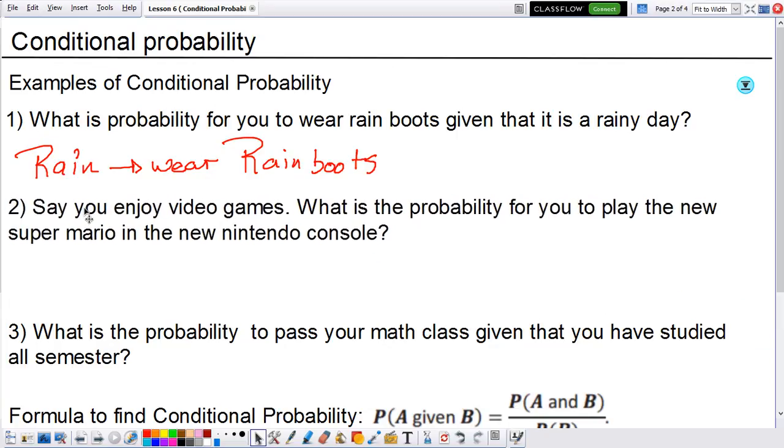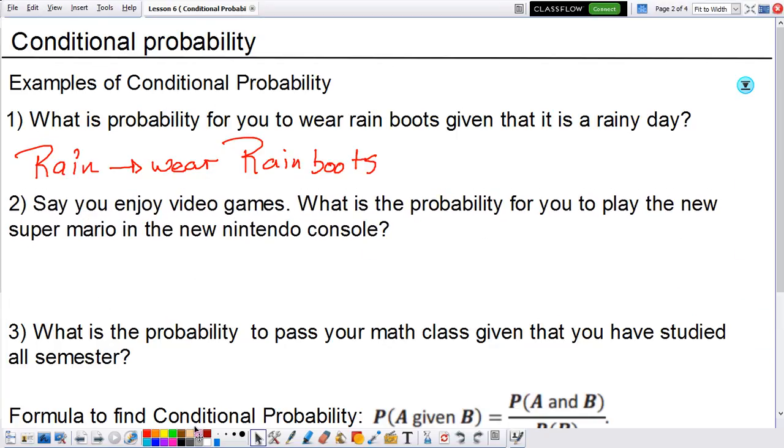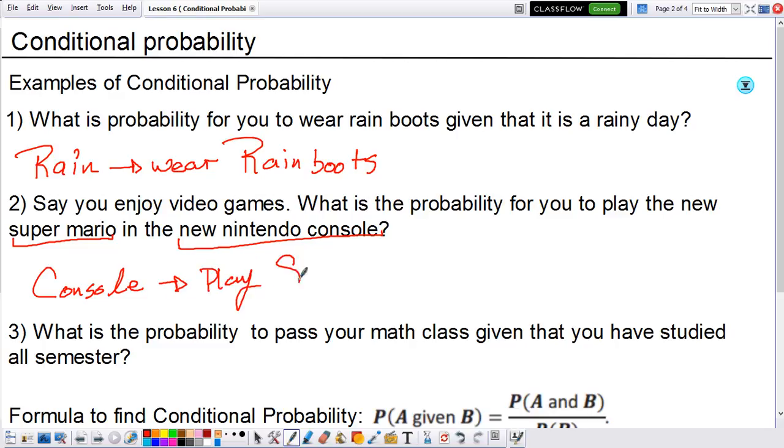Now, let's look at the second example. Say that you enjoy video games. What is the probability for you to play the new Super Mario in the new Nintendo console? How can this be an example of a conditional probability? Well, first, if you want to be playing a video game, you first need to have a console, which is the actual machine that plays the game. And now that you have the console, then you can play, which in this case is Super Mario.